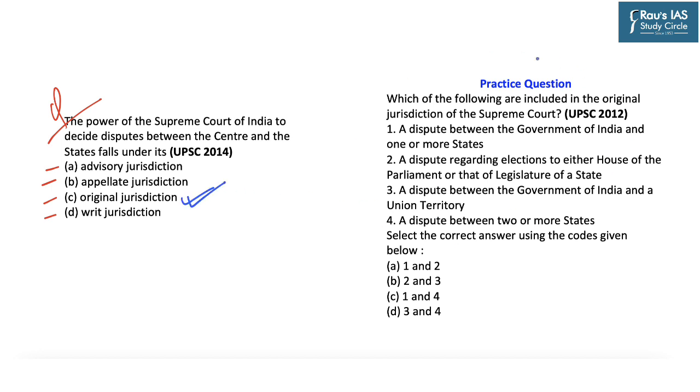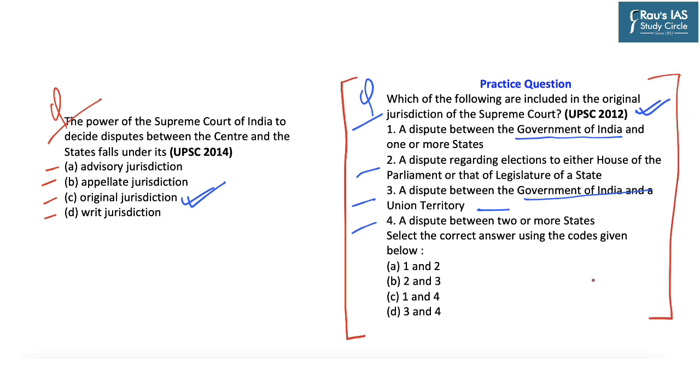Now this question becomes your practice question, which says: which of the following are included in the original jurisdiction of the Supreme Court? This question was asked by UPSC in 2012. Options were: first, a dispute between the Government of India and one or more states; second, a dispute regarding elections to either house of the parliament or that of the legislature of a state; third, a dispute between the Government of India and a union territory; and fourth, a dispute between two or more states. And options were A, 1 and 2, B, 2 and 3, C, 1 and 4, and D, 3 and 4. Now try to attempt this particular question as it was asked by UPSC. This is a fairly simple question based on the original jurisdiction of the Supreme Court under Article 131 of the Indian Constitution.